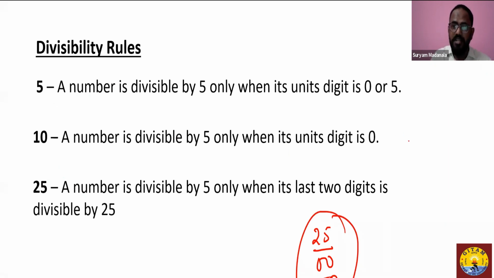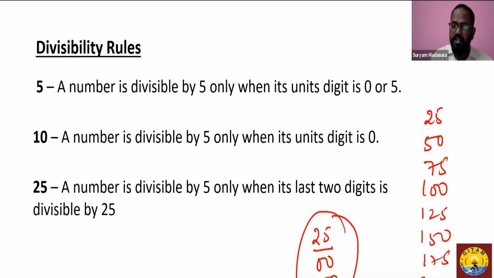When you list out the multiples of 25, you see them this way: 25, 50, 75, 100, 125, 150, 175, 200. What you observe here is that these are the four last-two-digit endings you always see in the multiples of 25.